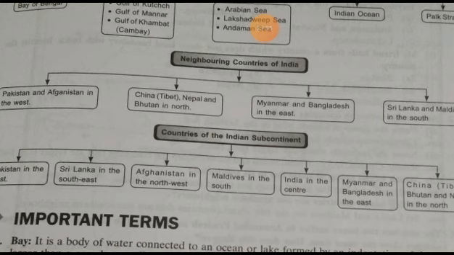And after that, Myanmar and Bangladesh in the east, and then China, that is Tibet, Bhutan and Nepal in the north. So all this is in summary, chapter at a glance. And in the next lecture, next videos, we will see some important terms.